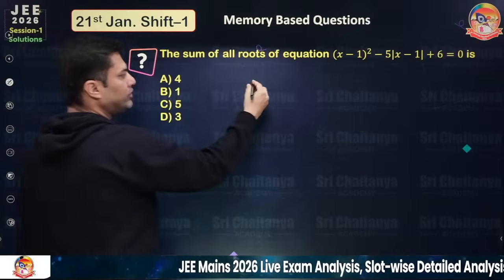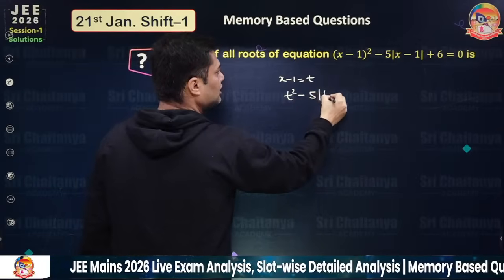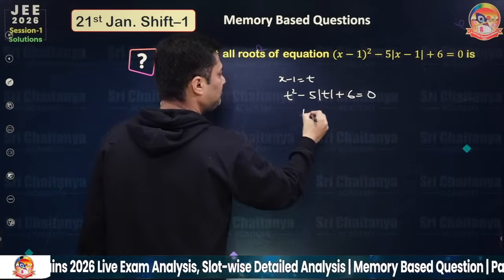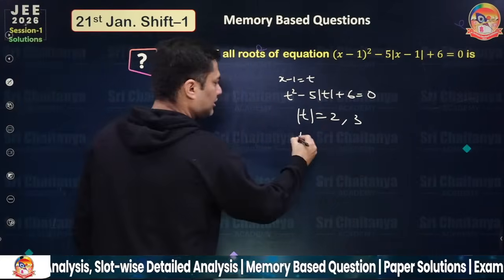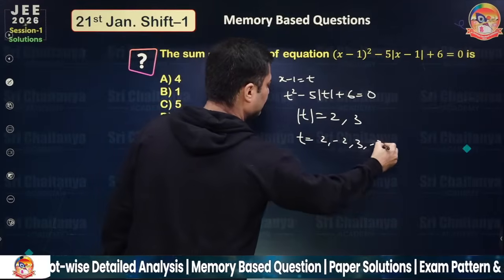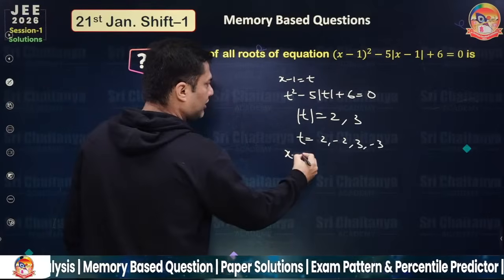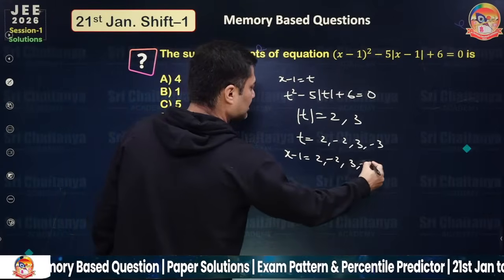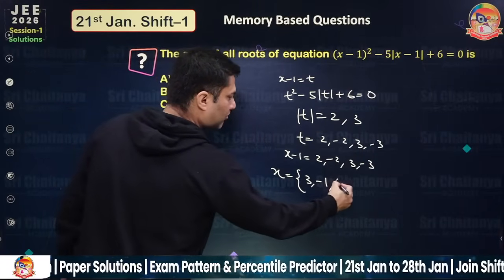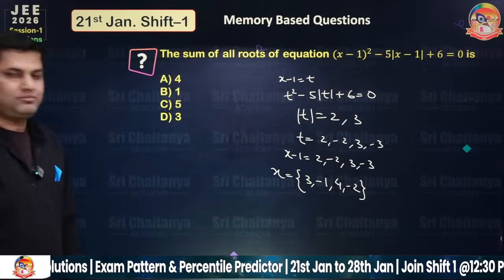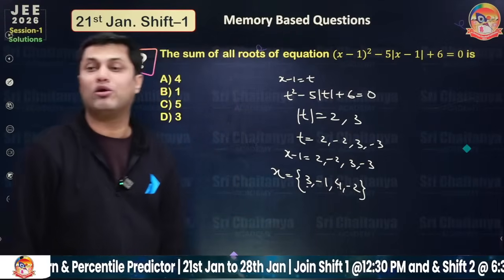Sum of all the roots of this equation. Let's take x minus 1 as t. So t square minus 5 mod t plus 6 is equal to 0. Mod t is 2 and 3. That means the value of t is 2 or minus 2, 3 and minus 3. So x minus 1 is 2, minus 2, 3, minus 3. Finally the values of x are 3, minus 1, 4, minus 2. So the sum of the roots is 7 minus 3, which is 4. 4 is the right answer.